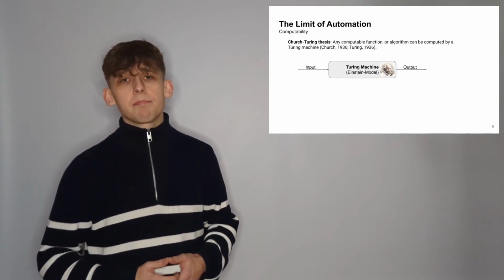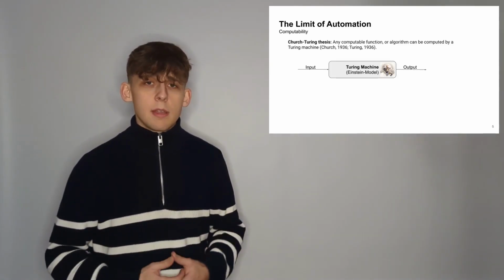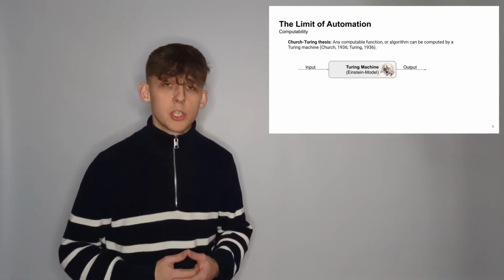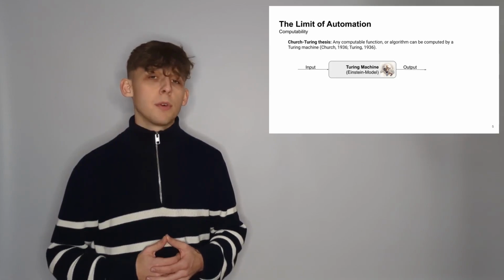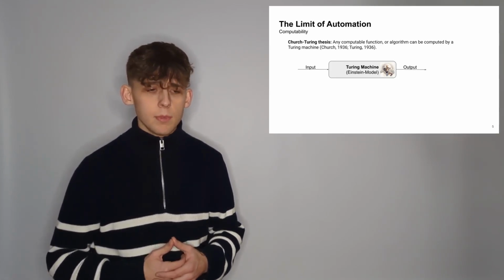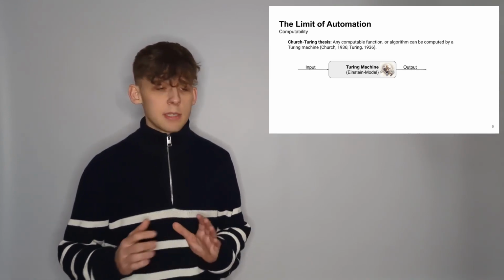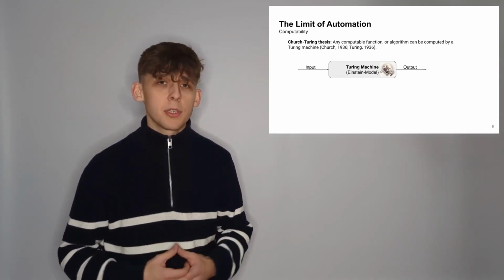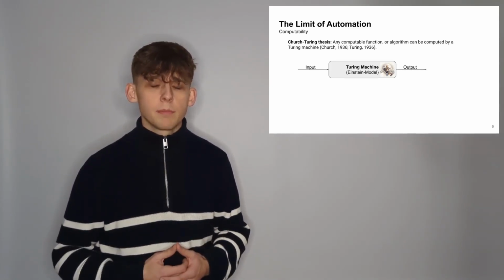So when we think about computability and automation, then the Church-Turing thesis comes to mind, which states that any computable function or algorithm can be performed by a Turing machine. And the Turing machine gets an input, it does some processing or calculation, and returns an output. So it serves as a framework for modeling.